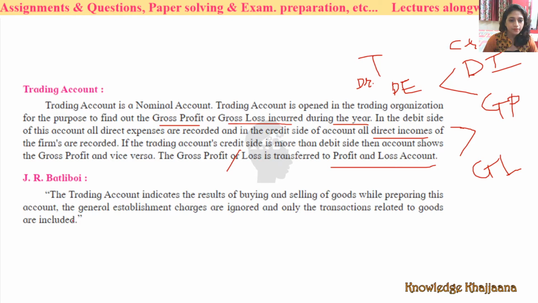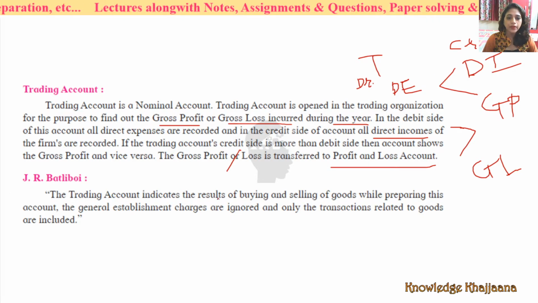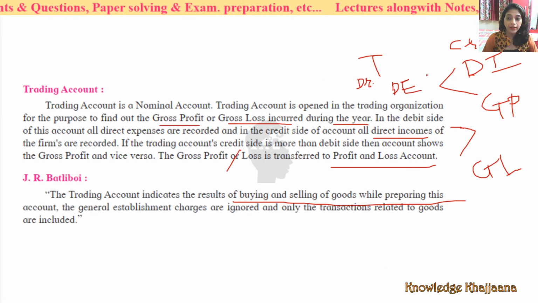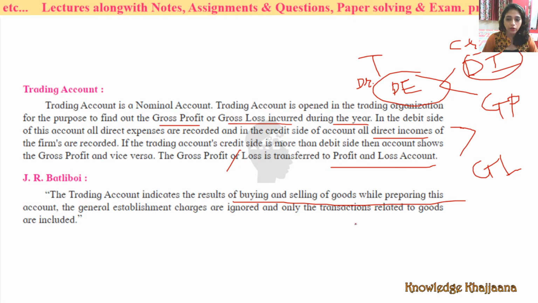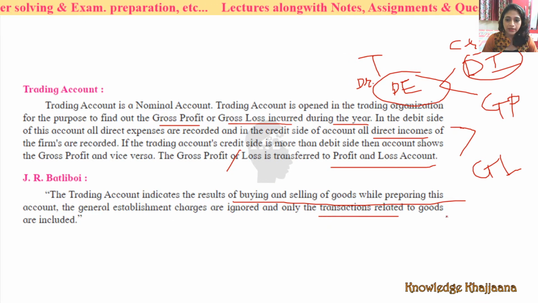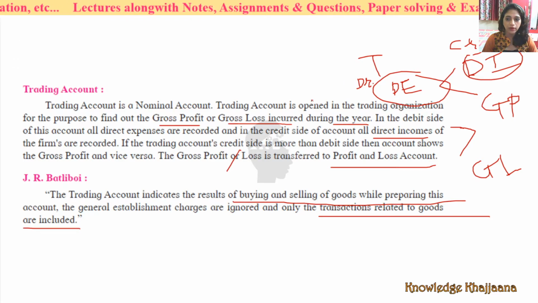See, the trading account indicates, as per J.R. Batliboi, the results of buying and selling of goods. While preparing this account, the general establishment charges are ignored and only the transactions related to goods are included.